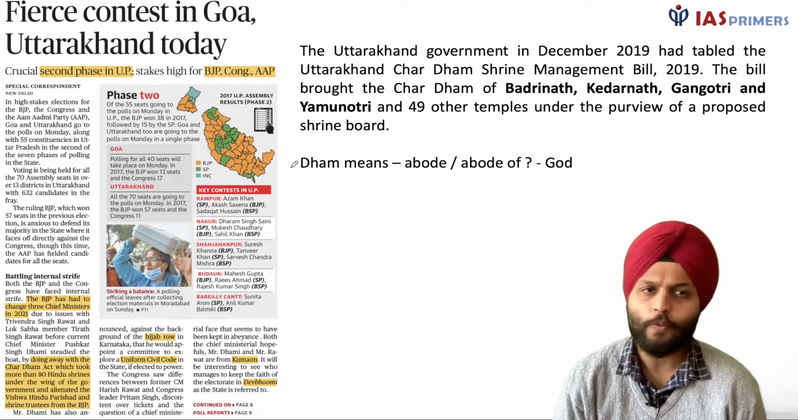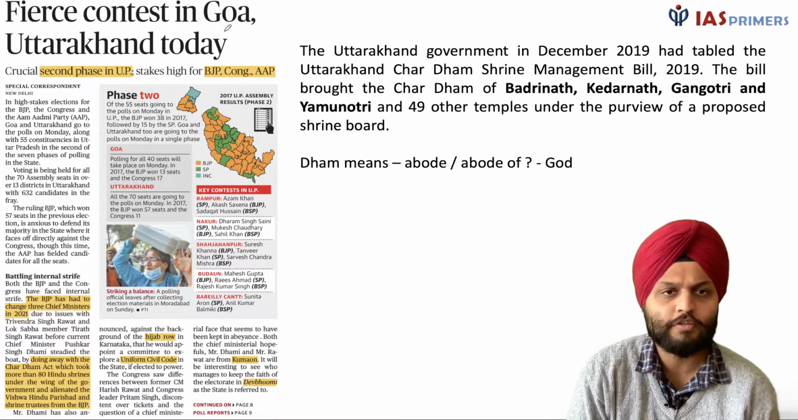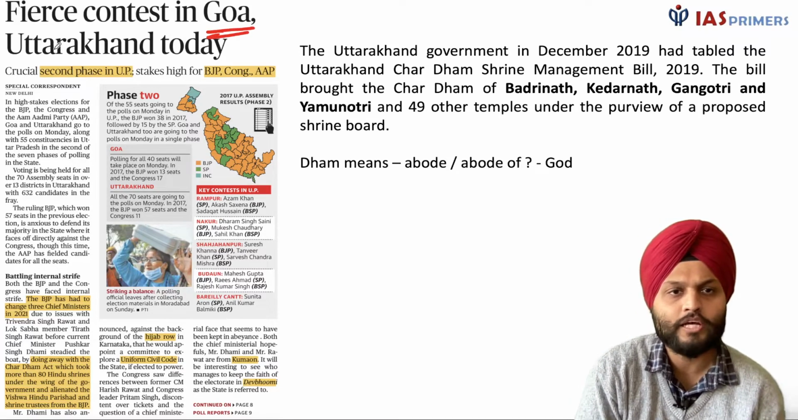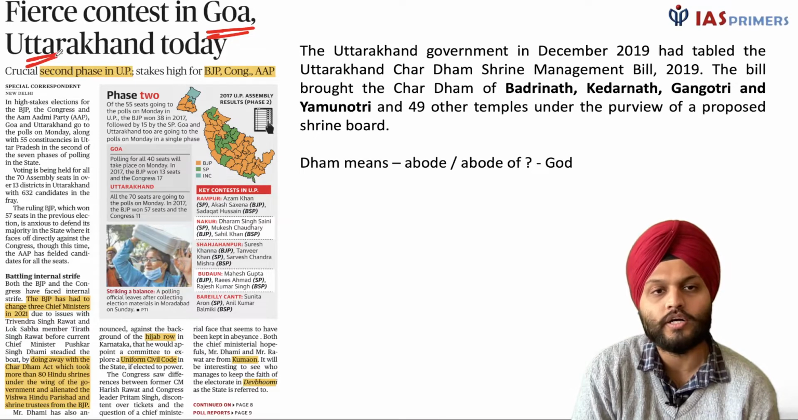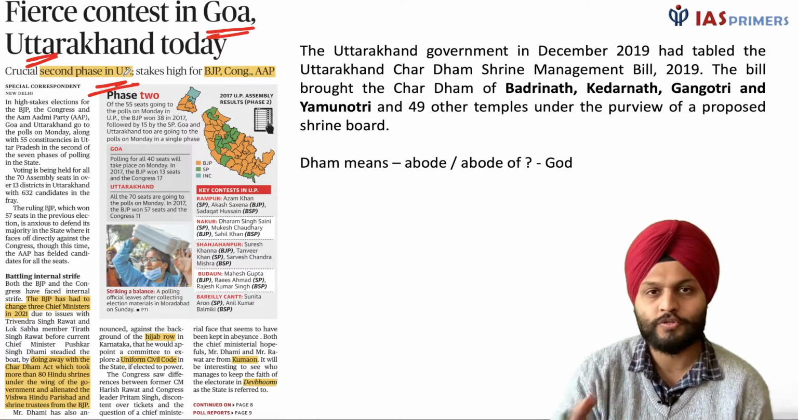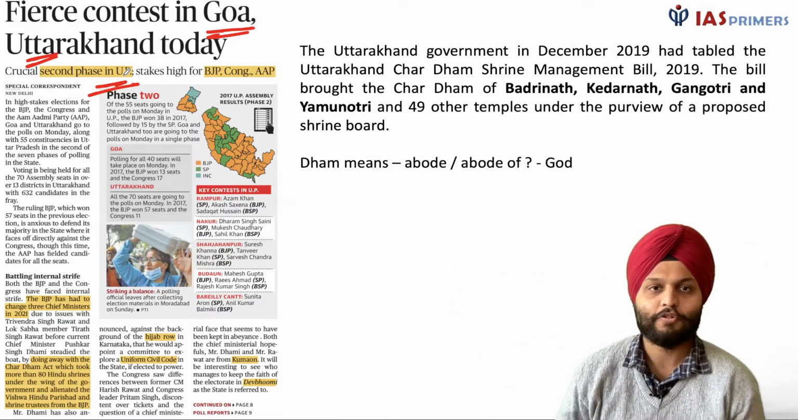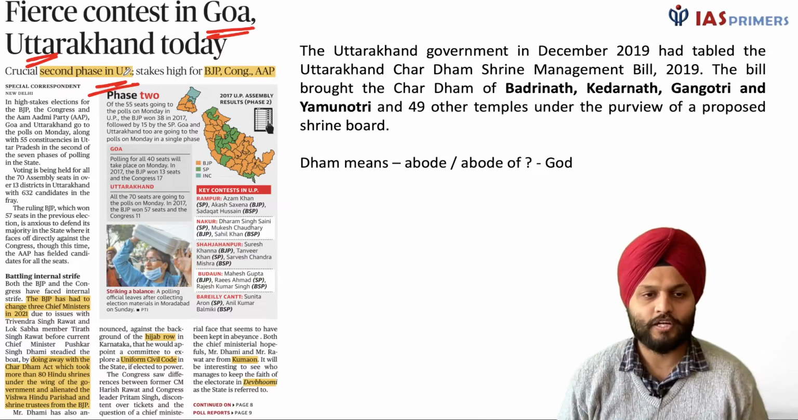Okay, so now we have an election specific news. This is about the fierce contest: state assembly elections are going on in Goa, Uttarakhand, and UP is already there. And I am very close to Chandernagore; I have BJP flags all over my place, right? So it is taking place in 5 assembly elections.